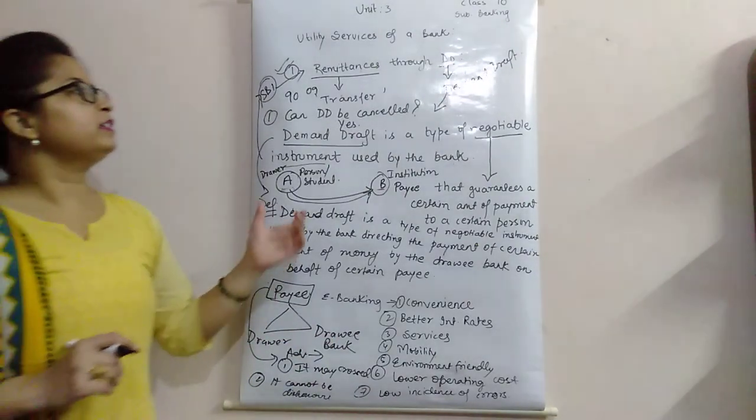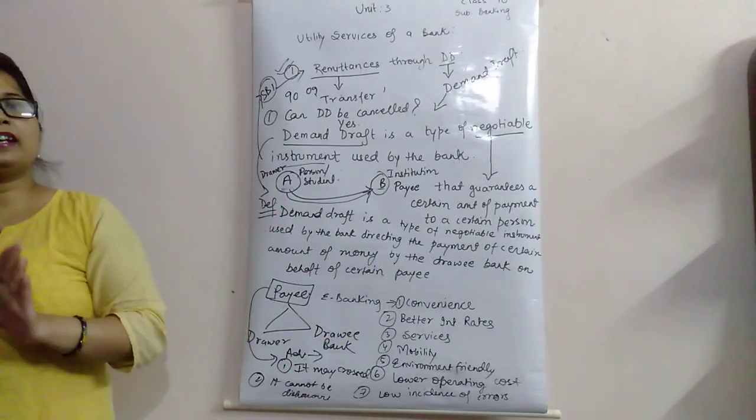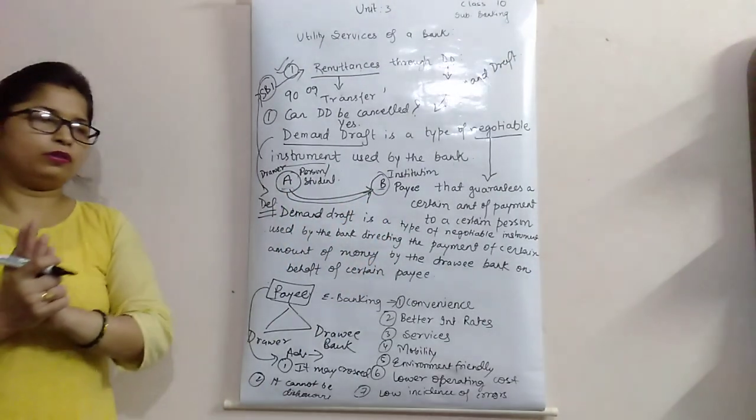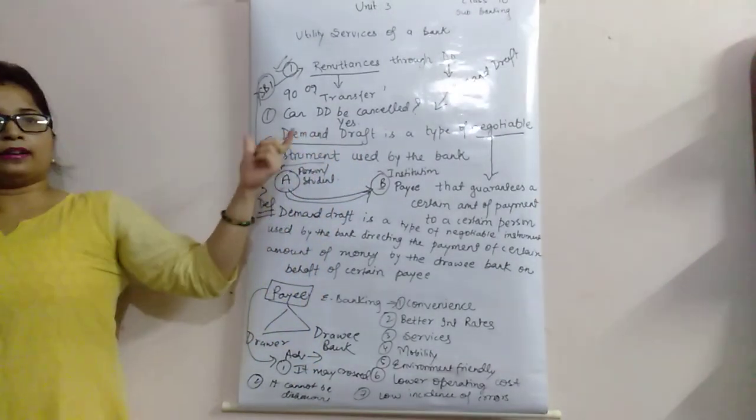Okay, this is the safest mode of payment. However, check is totally unsafe mode. Not totally unsafe mode, but it is more secure than check. How?